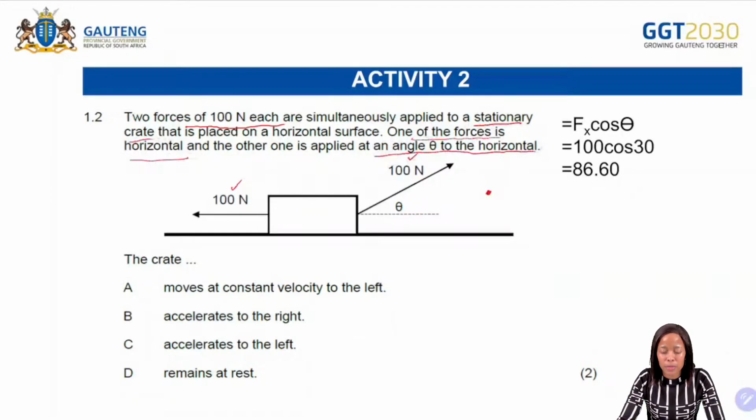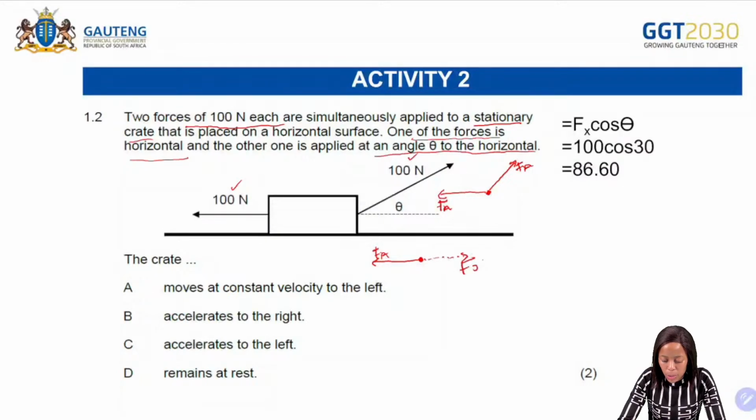We can firstly have our free body diagram there. On the left-hand side, what is it that we have? We have an applied force, which is 100 Newton. And on the right-hand side, we have another applied force, which is 100 Newton. But in terms of components, what are the horizontal forces that we have? We have the applied force on the left, and on the right-hand side, we are going to have Fx.